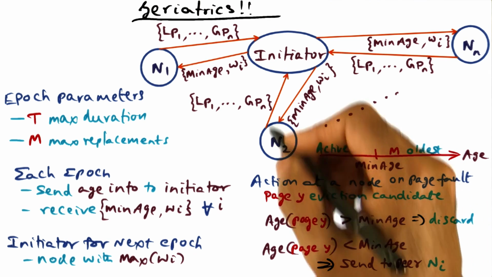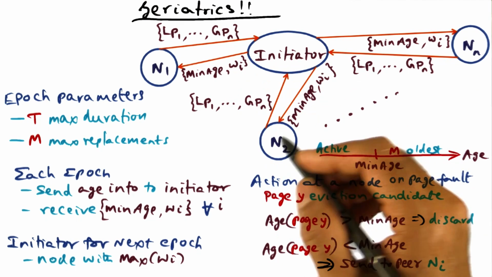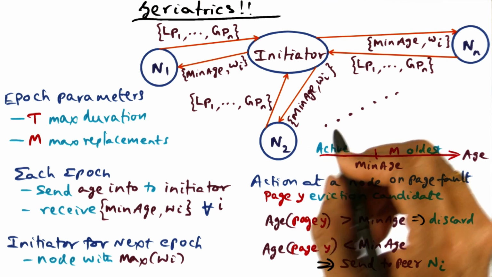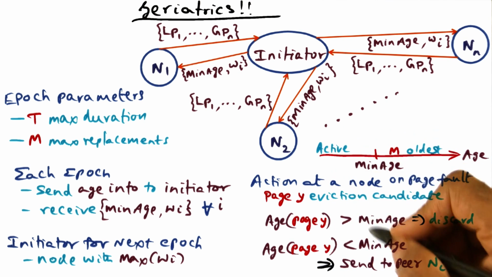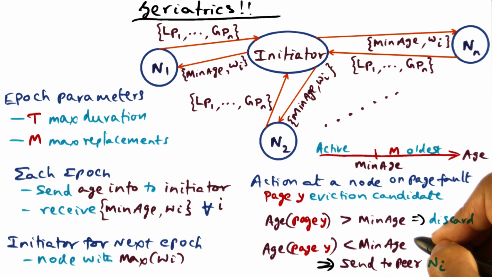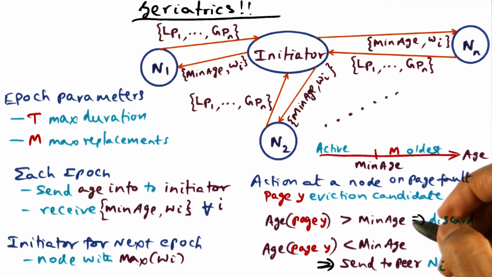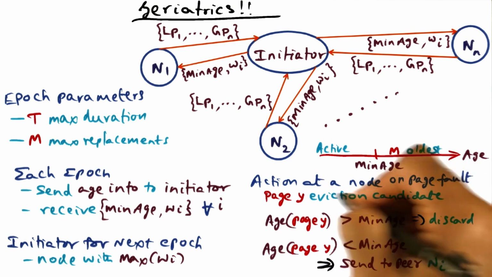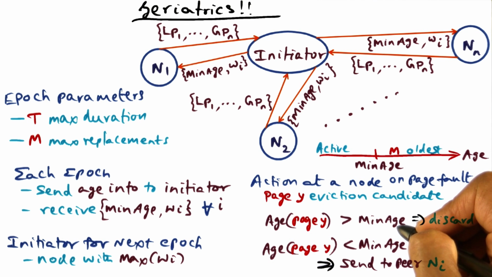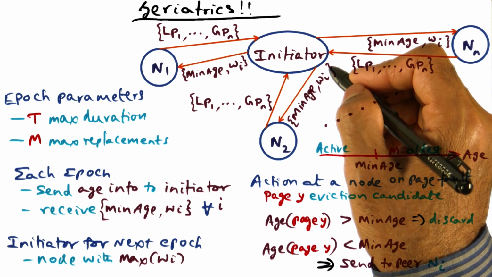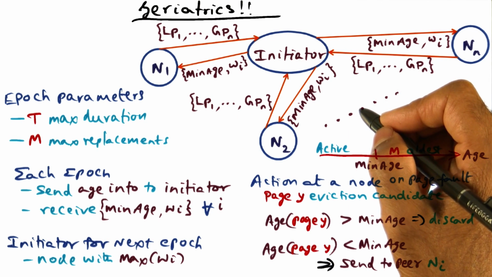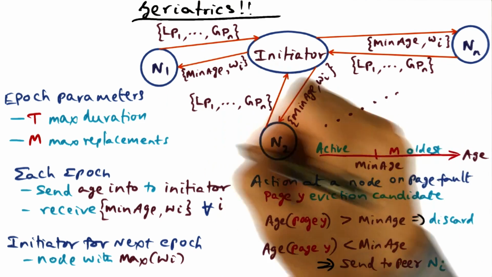Basically, you can see that this age management, geriatric management, is approximating a global LRU. Not exactly a global LRU, because computing global LRU on every page fault is too expensive, so we don't want to do that. Instead, we are doing an approximation to global LRU by computing this information at the beginning of an epoch and using that information locally in order to make decisions. So we think globally in order to get all the age information and compute the minimum age and compute the weight for all the nodes as to how much of the fraction of the replacements are going to come from each one of these nodes.